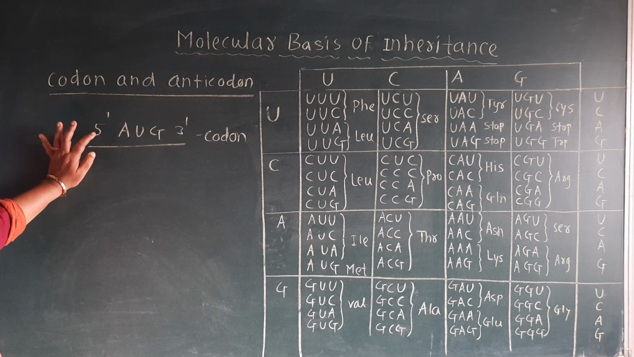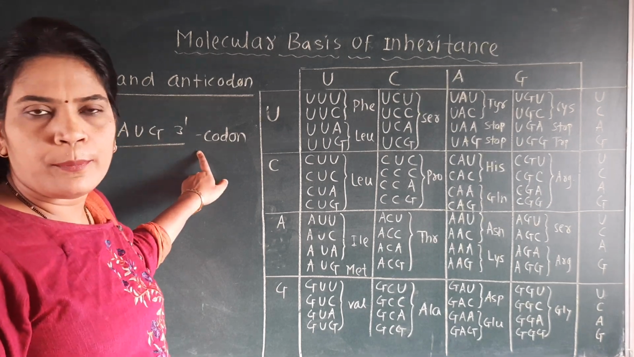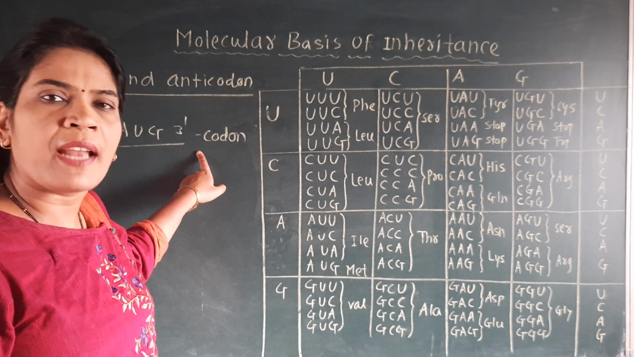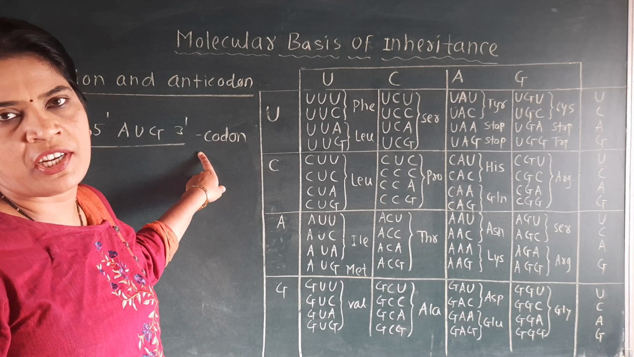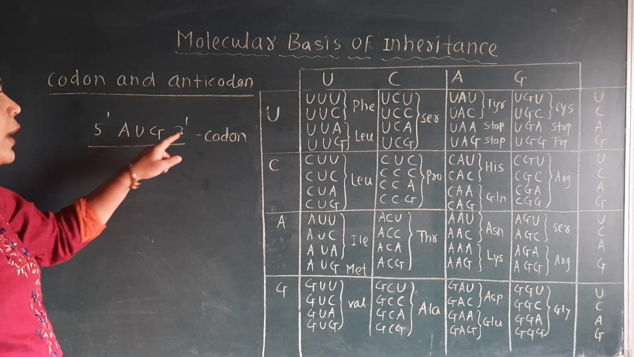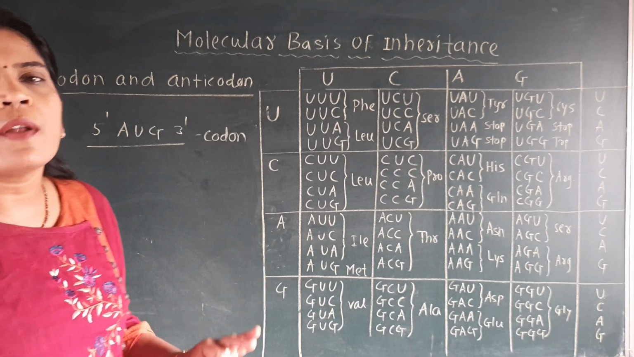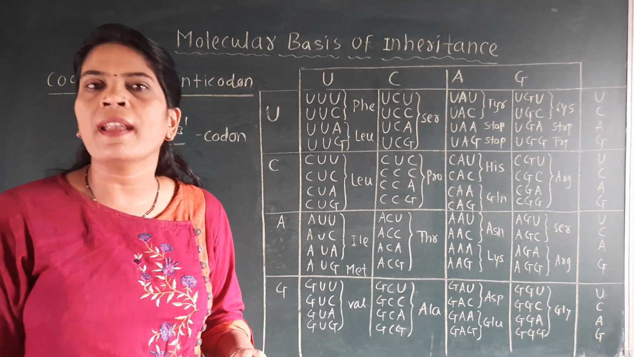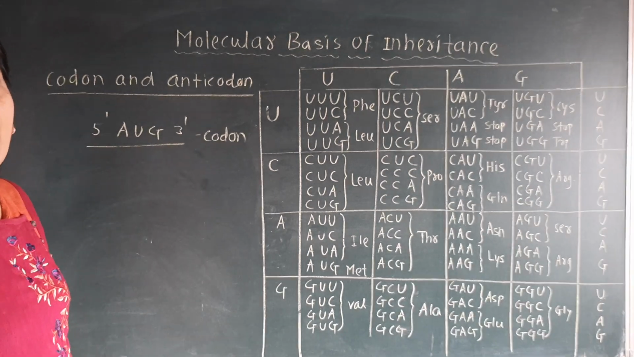Codon is always written 5 prime to 3 prime. Keep in mind, even though in a book it is given as present on DNA, but always think, if codon is the term, you should think of the mRNA strand. So 5 prime to 3 prime, AUG is the codon. So codon is the property of the mRNA strand, and it is always read 5 prime to 3 prime.